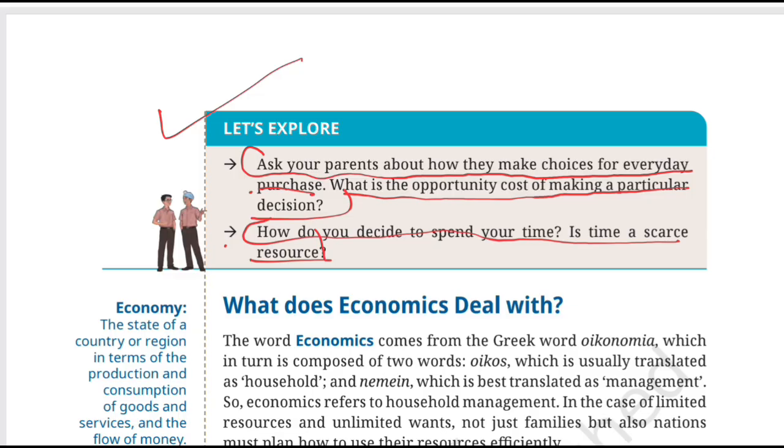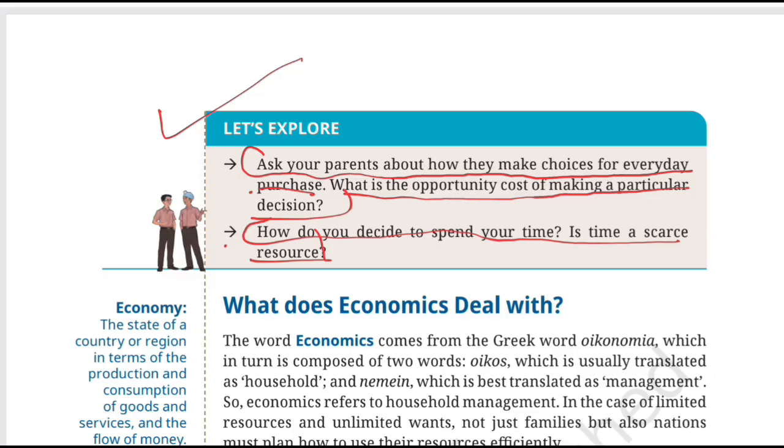So you have to make choices. Suppose you spend 2 hours watching a movie instead of studying, the opportunity cost is the best alternative use of those 2 hours that you gave up. Perhaps studying for an upcoming test. And that's why time is an excellent example of limited resources.